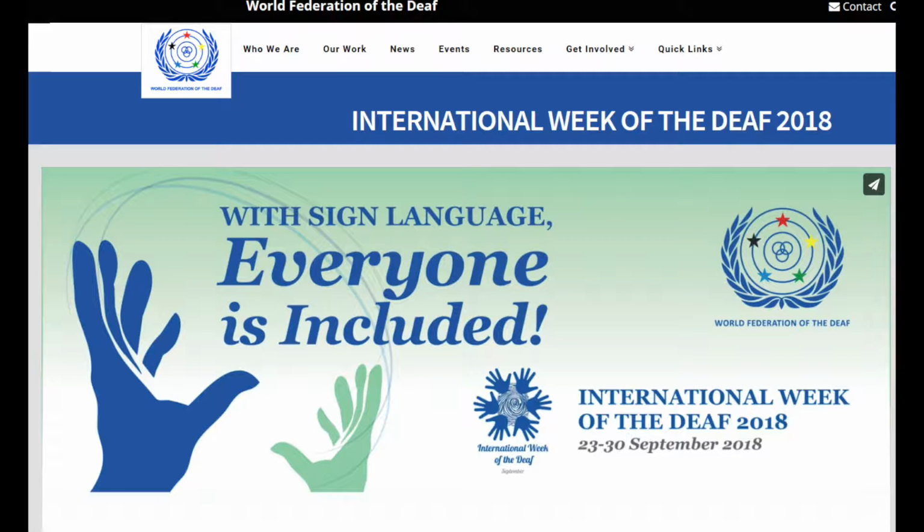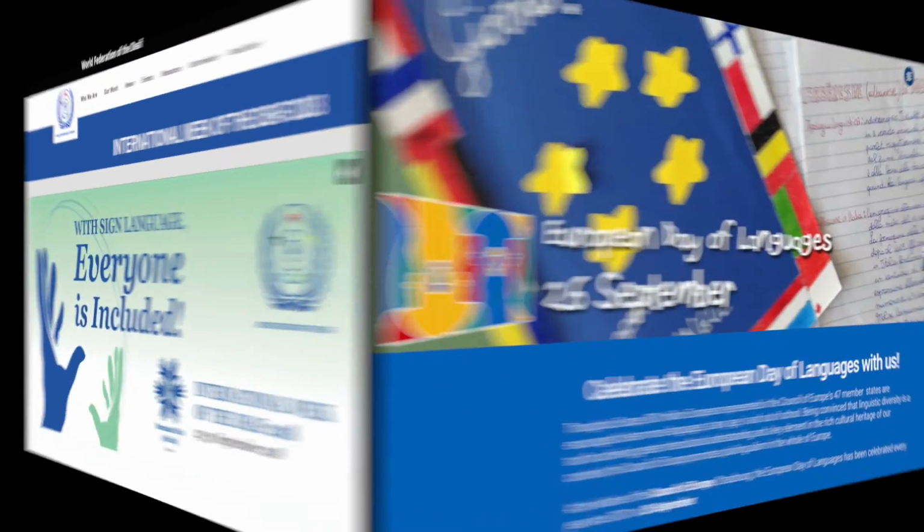It is the International Week of the Deaf as of Monday the 24th of September, under the theme With Sign Language Everyone is Included, in which the theme is also shared with the International Day of Sign Languages for the first time. What better way to celebrate than by teaching your children some sign language? Have a look at their website for more details.